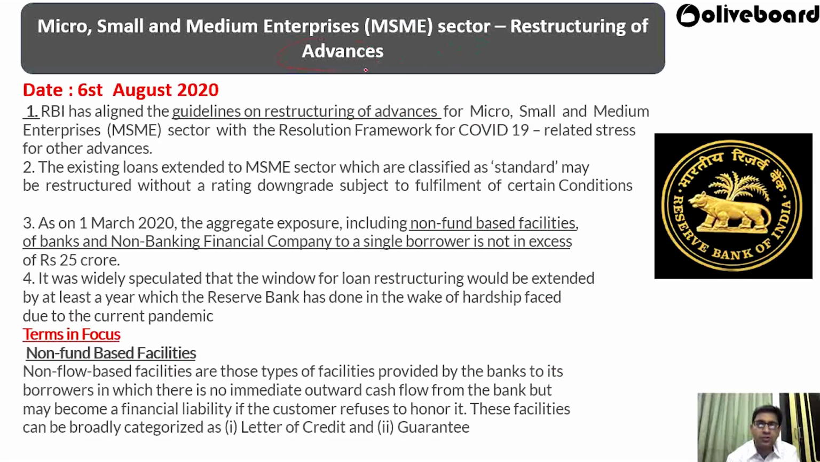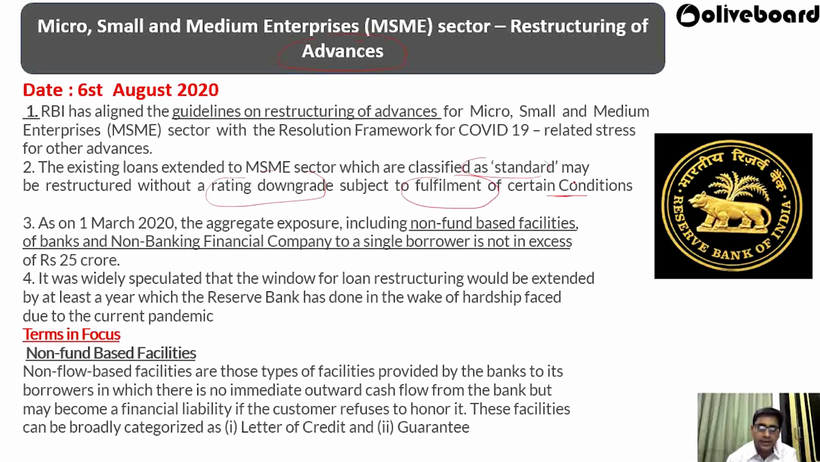So here MSME sector has received some of the advances for their working. So RBI has aligned the guideline on restructuring of the advances with the resolution framework for COVID-19 related stress. The existing loan that is extended to MSME sector, which are classified as standard, they may be restructured without rating downgrade. So whatever loan that has been extended to MSME and that has been classified as standard, they can be restructured without any downgrade, but there should be some fulfillment of the certain condition.